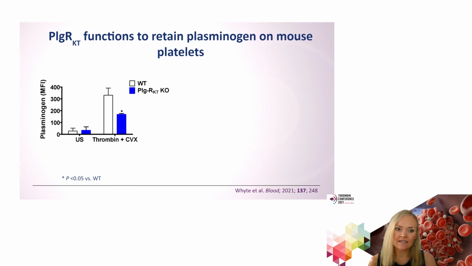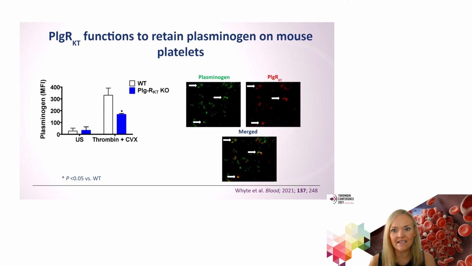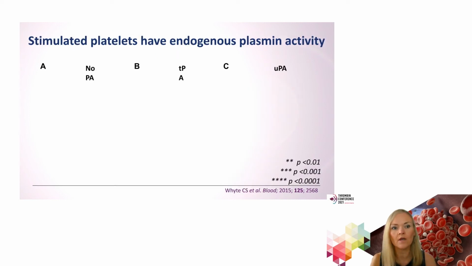To analyze this in further depth, my postdoc, Dr. Gail Morrow, went to the Scripps Institute, to the laboratory of Professor Lindsay Miles, and we studied the plasminogen binding in plasminogen RKT deficient mice and in plasminogen deficient mice. We can see binding of plasminogen to the surface of the wild-type platelets, and this is attenuated on the surface of plasminogen RKT negative platelets. We can also co-localize this in terms of the confocal microscopy.